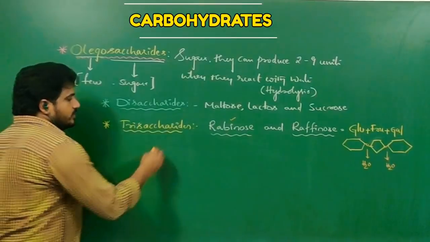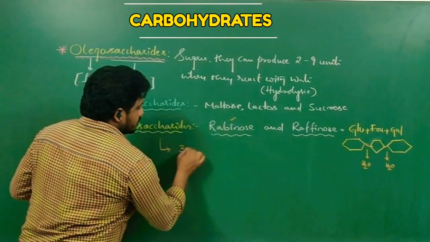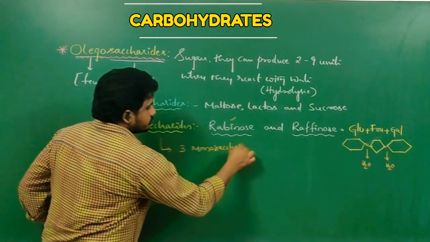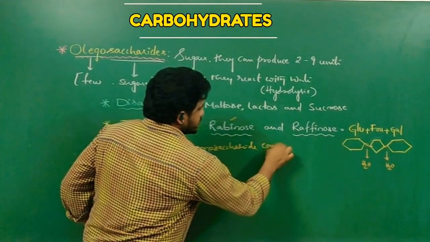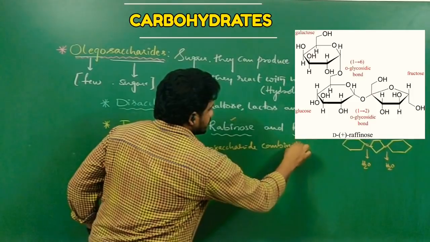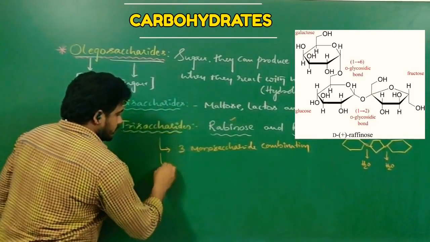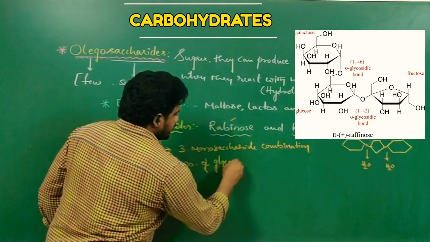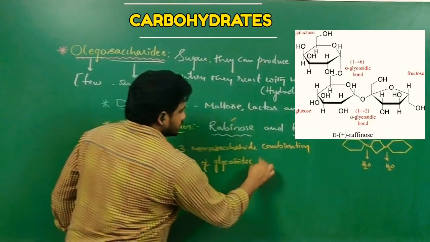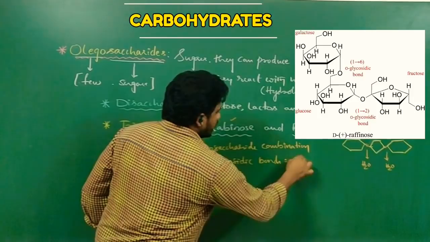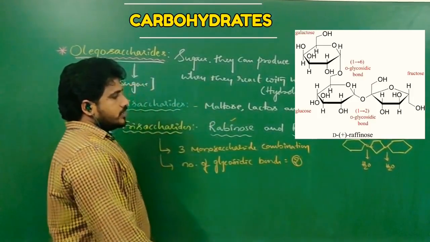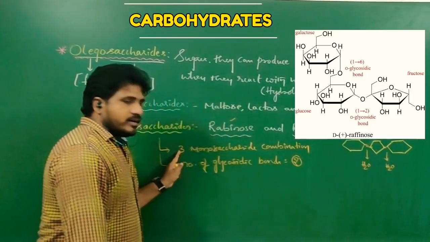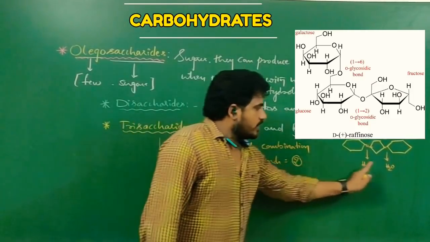So a trisaccharide has 3 monosaccharide combinations and the number of glycosidic bonds is 2. Example, raffinose: 1, 2, 3, the number of sugars is 3 and the number of glycosidic bonds is 2.